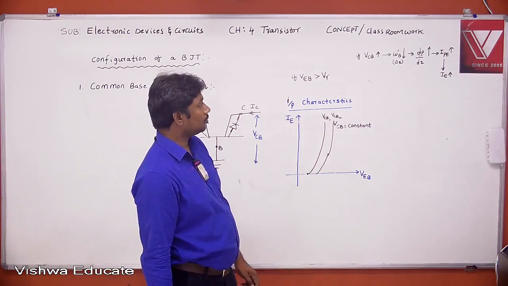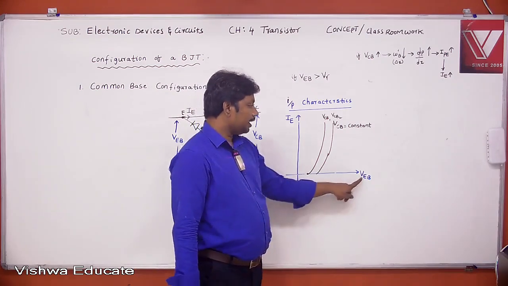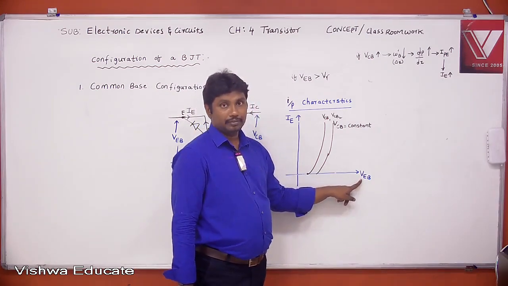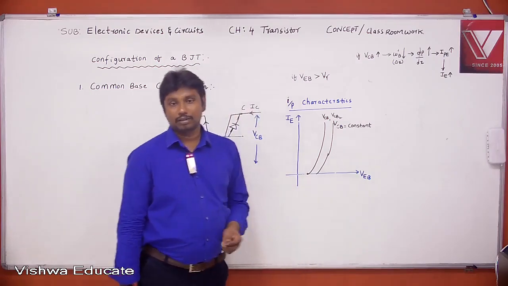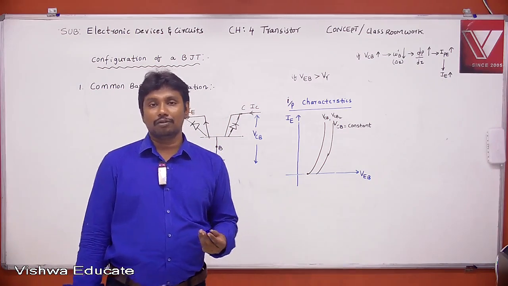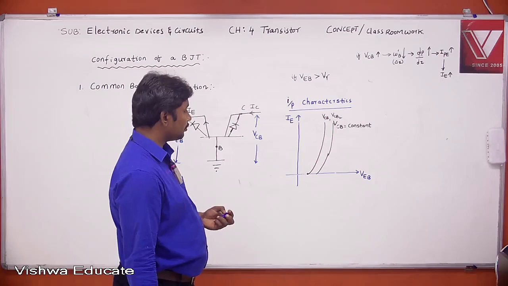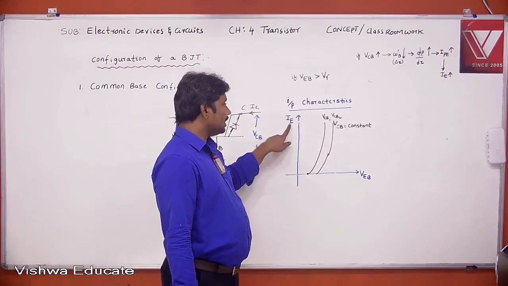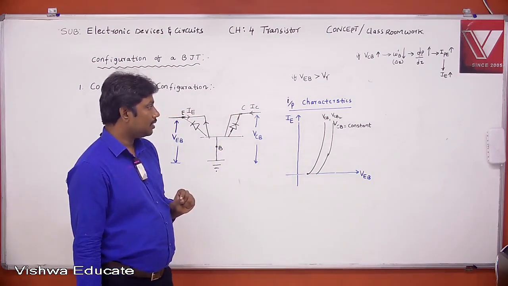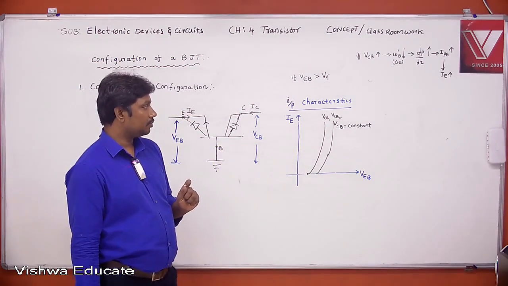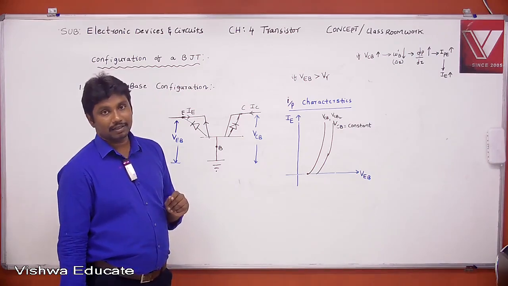Next one. For a given value of VEB, IE increases with VCB.